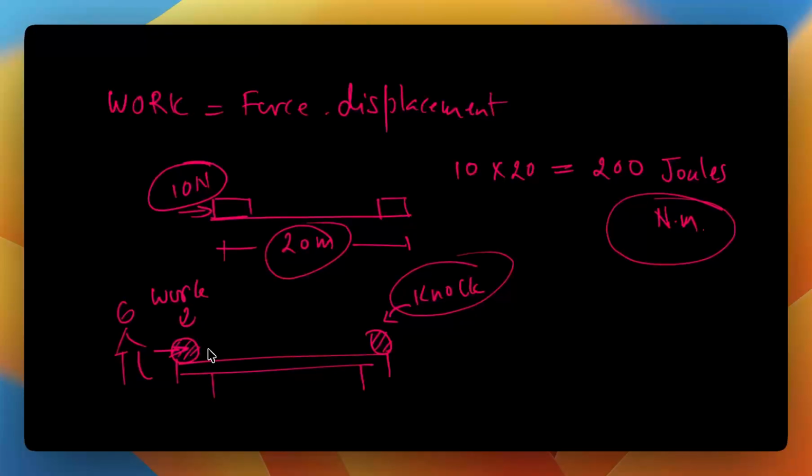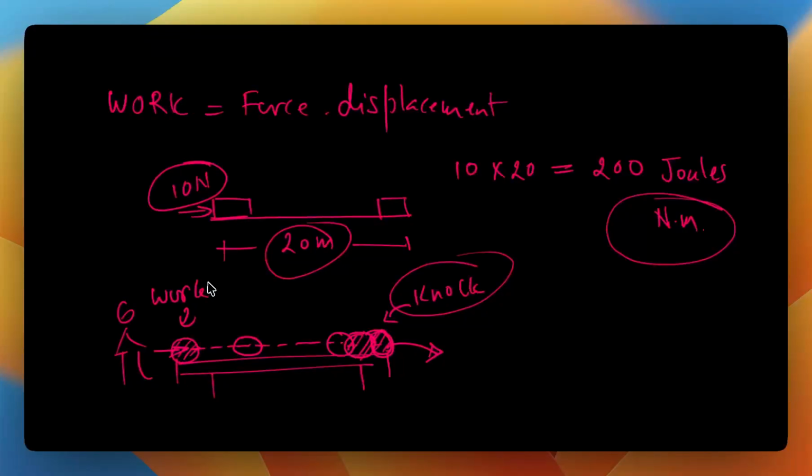Once I push the ball for a certain time, the ball starts to move, and it's going to hit the second ball over here. When the first ball hits the second ball, you can guess what will happen. The second ball will also start to move, and it will get knocked off the table.